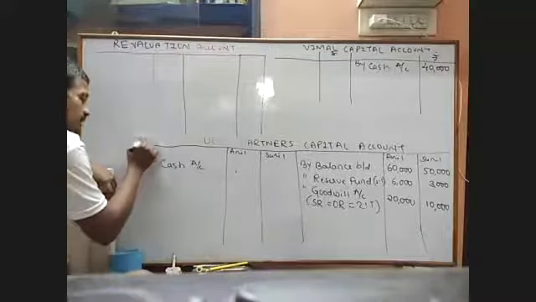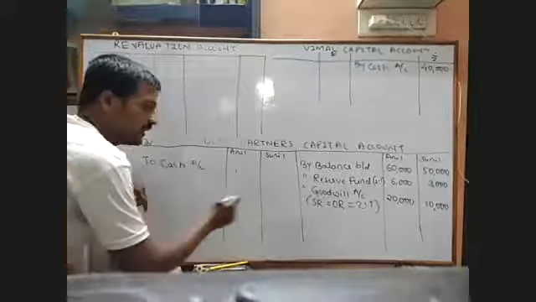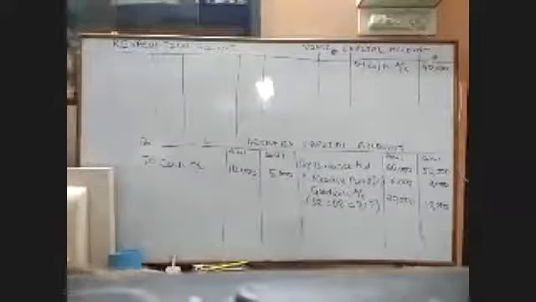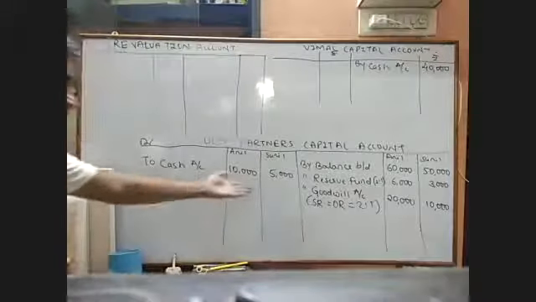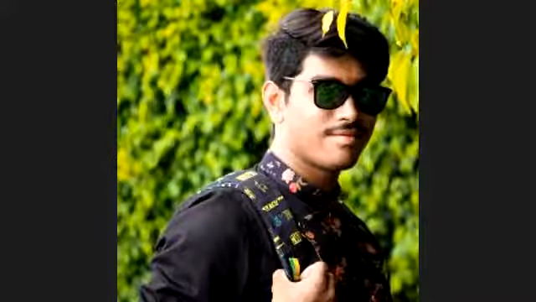To cash account. Now, what is half of 20,000? 10,000. And what is half of 10,000? That is 5,000, because they have withdrawn half. If they had simply mentioned that goodwill is withdrawn by the partners, we would have taken directly 20,000 and 10,000. Now, next.